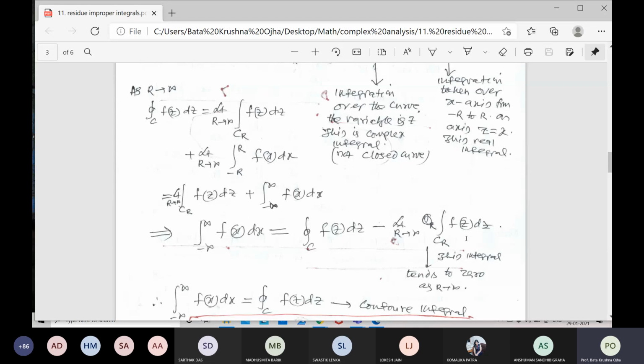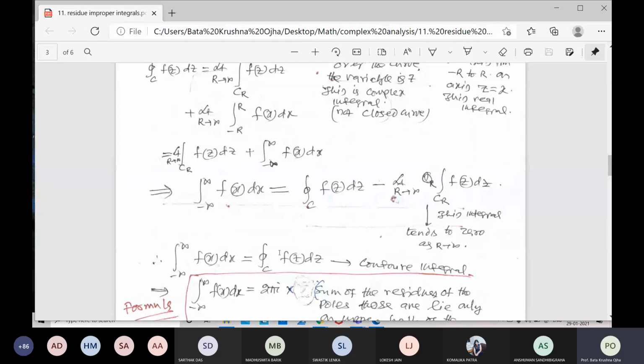And what is the value of the first part of the right side? It is the integration taken over the closed curve, so the result is 2 pi i times the sum of the residues. This first part is called the contour integration. When r tends to infinity, the second part we have to prove tends to 0. So the answer is that the integral from minus infinity to plus infinity of f(x) dx is equal to the contour integration of f(z) dz, and the result is 2 pi i times the sum of the residues.